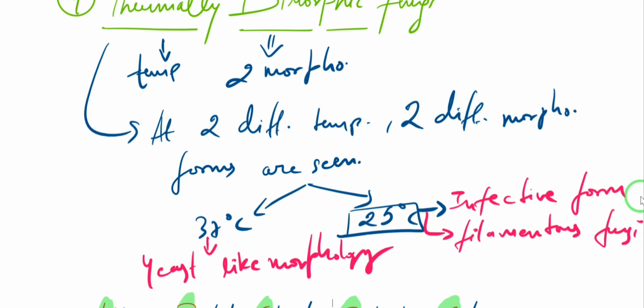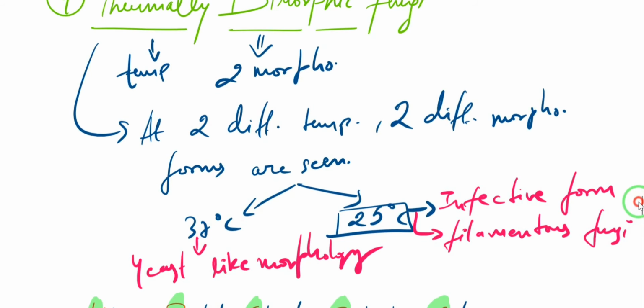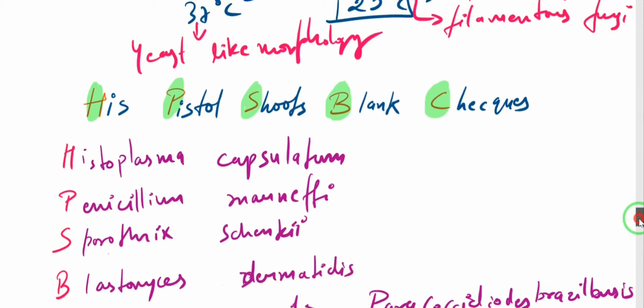Anyways, the names of these fungi are not so cute, so we have a mnemonic for remembering their names. The mnemonic is: His pistol shoots blank checks.